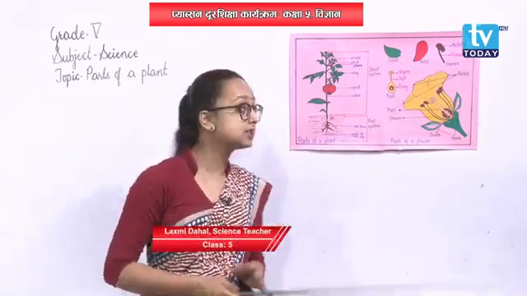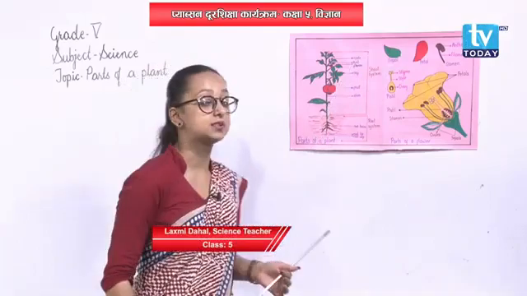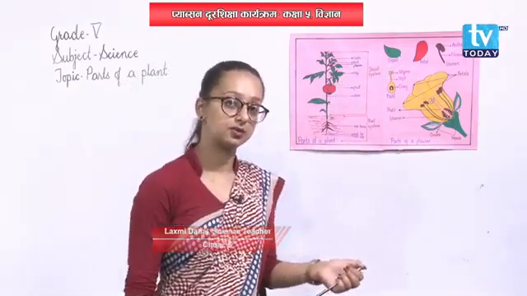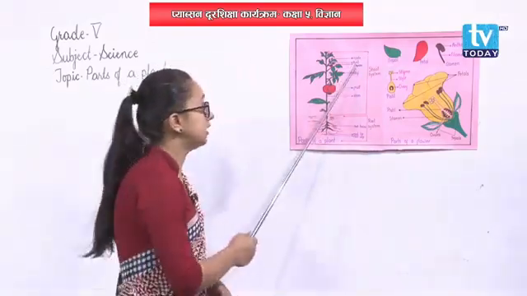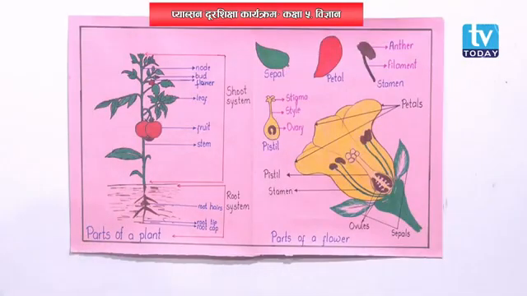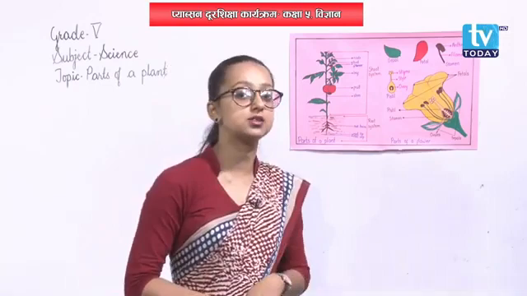Talking about flowers, they are also the reproductive parts of a plant. Okay. Now see here, a complete flower has 4 whorls, it has 4 parts. And they are calyx, corolla, androecium and gynoecium.